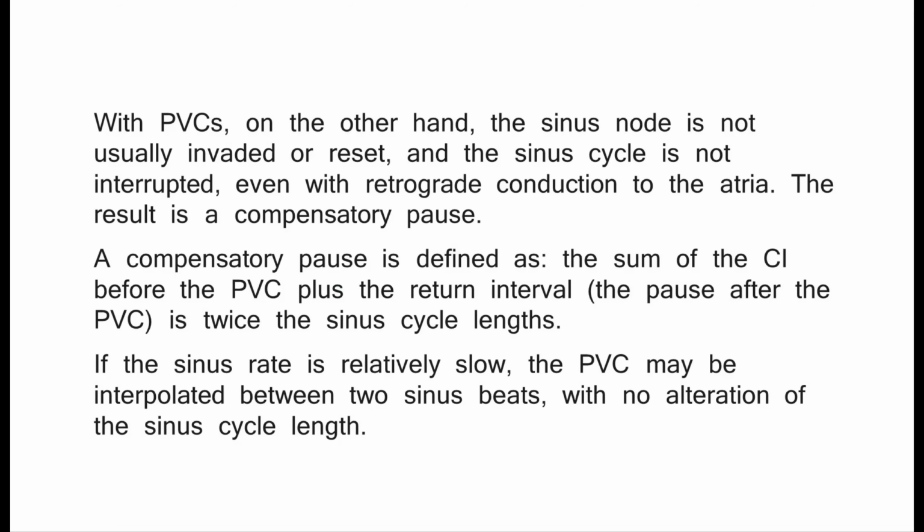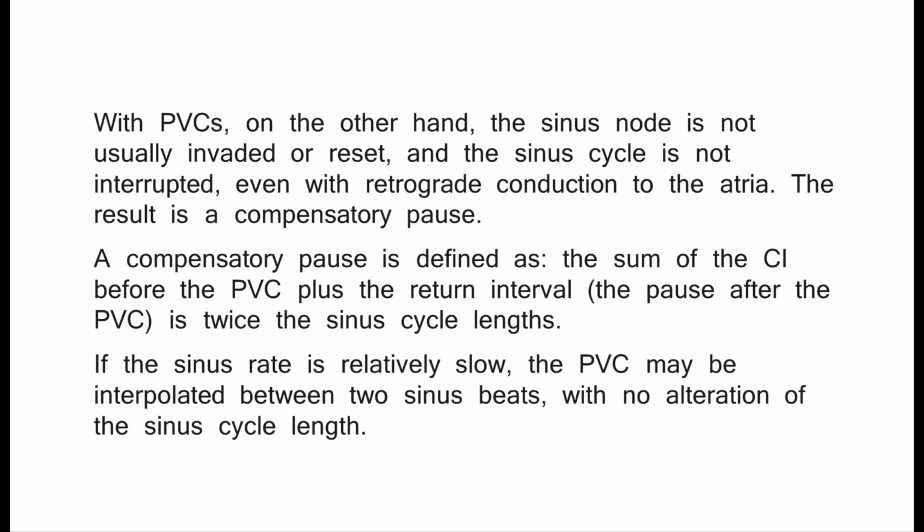With PVCs, on the other hand, the sinus node is not usually invaded or reset, and the sinus cycle is not interrupted, even with retrograde conduction to the atria. The result is a compensatory pause. A compensatory pause is defined as the sum of the CI before the PVC plus the return interval, the pause after the PVC, being twice the sinus cycle length.